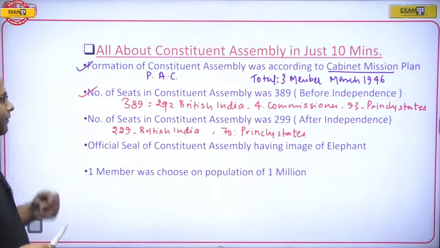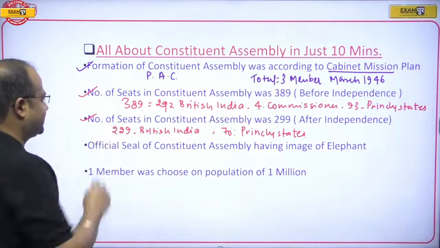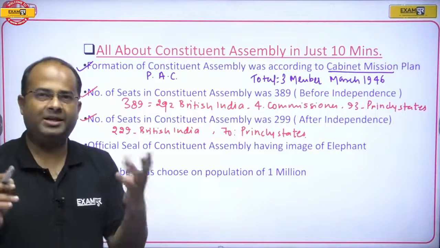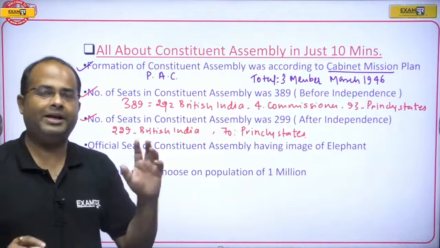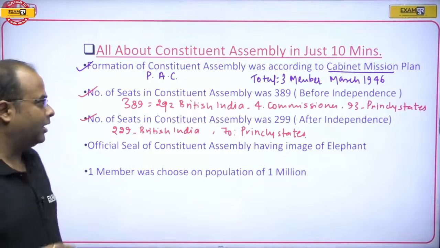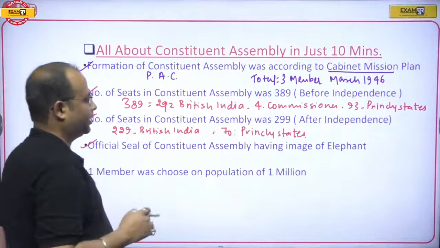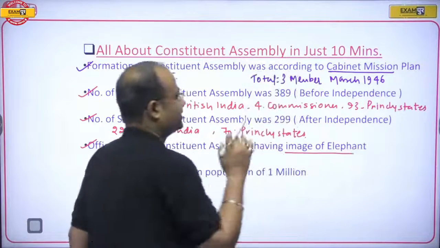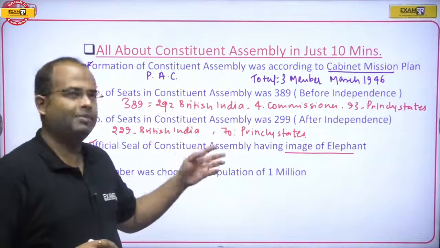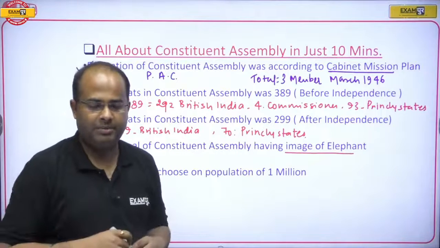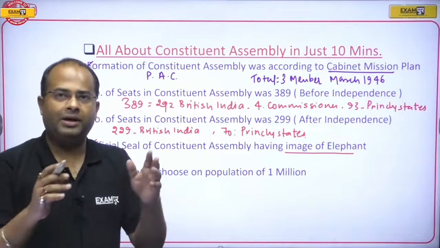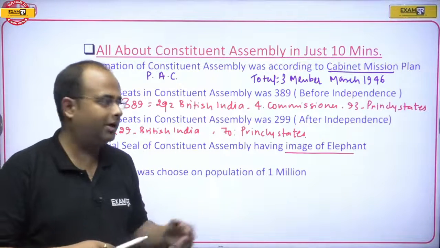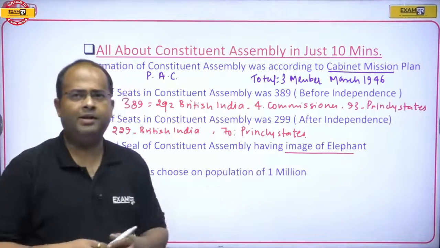Next, guys, the important fact about the Constituent Assembly is the official seal. The official seal of the Constituent Assembly contains the image of an elephant. This is an important point, guys, because multiple times this has been asked in examinations. What was the animal shown in the official seal of the Constituent Assembly? That was the image of an elephant.